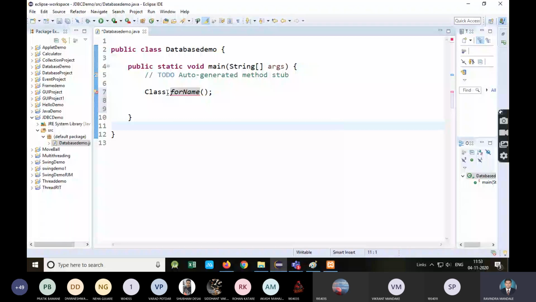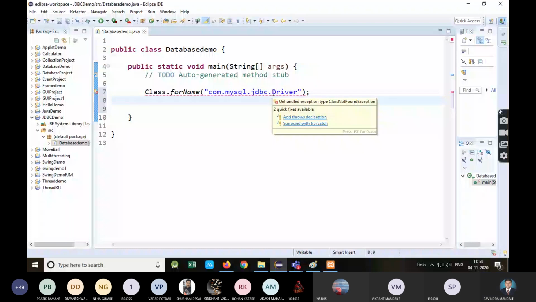Class is itself a class in Java. So this is a static method, and you need to specify the driver. So which driver is there? com.mysql.jdbc.Driver. Getting, so see, this is the first step.